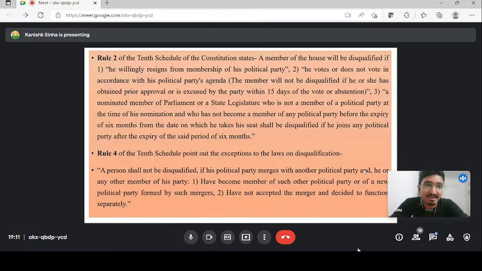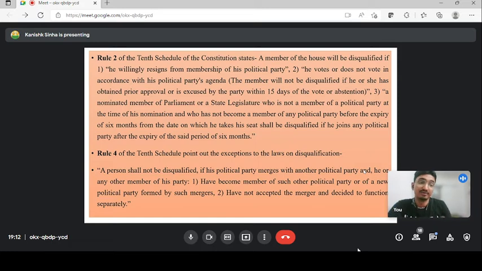The 52nd Amendment Act tells that any member of either the Lok Sabha, Rajya Sabha, Legislative Assembly, or Legislative Council will be disqualified first if he willingly resigns from his membership of his political party. So if tomorrow Aviraj wins from BJP in some constituency, goes to the Lok Sabha and after 2 days resigns from his party.